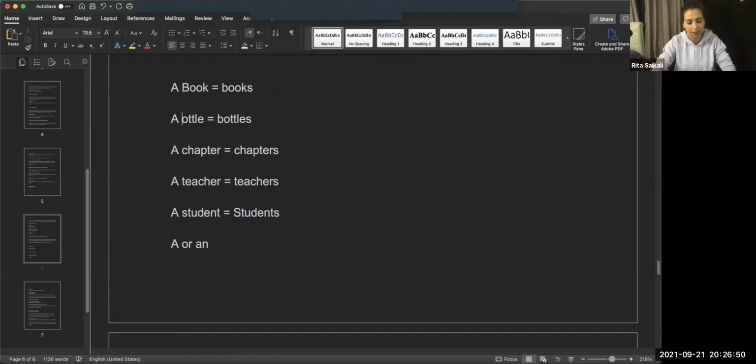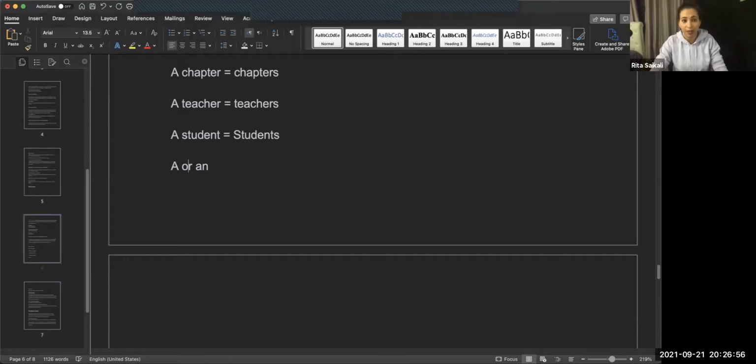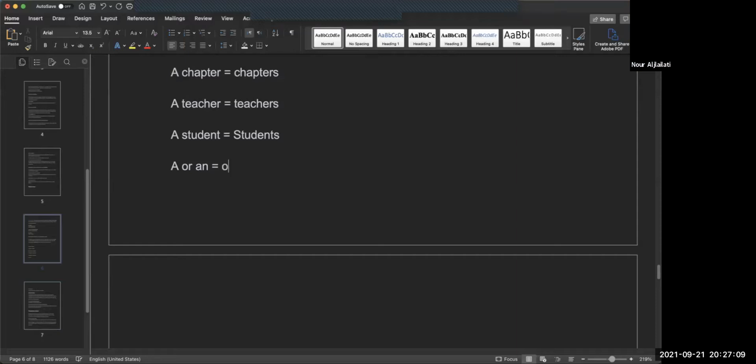It's just capitalized because we're using Microsoft. So we can actually use that with these nouns. If we are counting and talking about just one, a or an means one, and an is for the vowels.